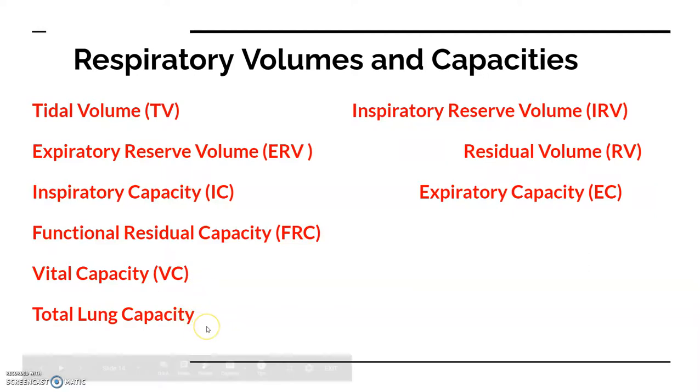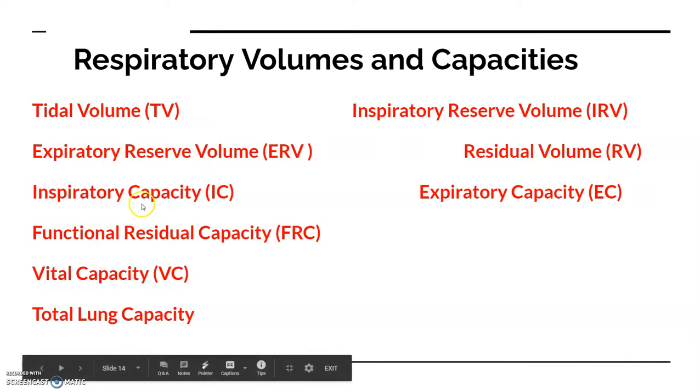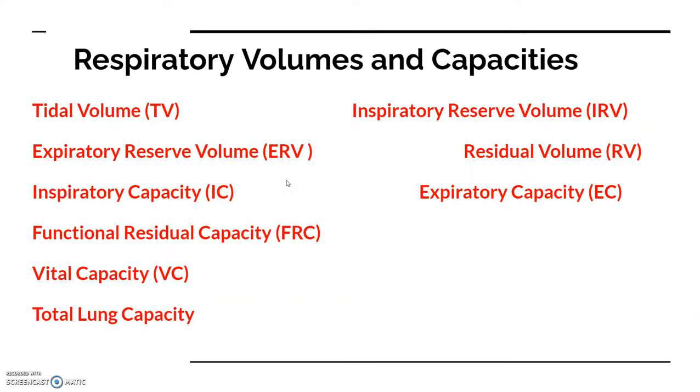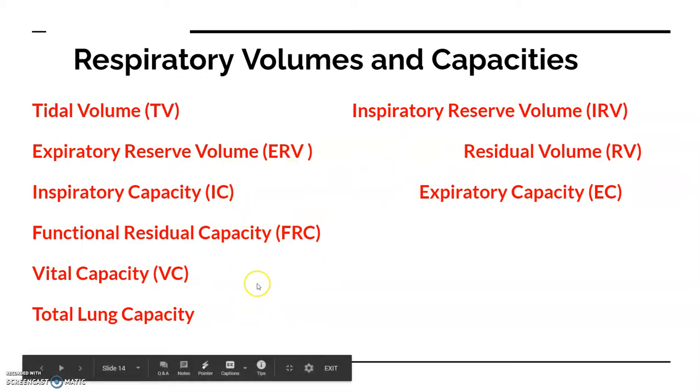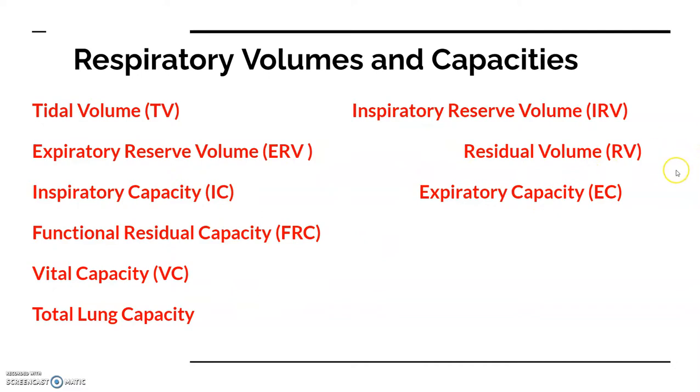Now the total lung capacity. It is the total volume of air accommodated in the lungs at the end of the forced inspiration. This includes residual volume, expiratory reserve volume and tidal volume and inspiratory reserve volume, or vital capacity plus residual volume. So all these terms they are to be known for the capacities,